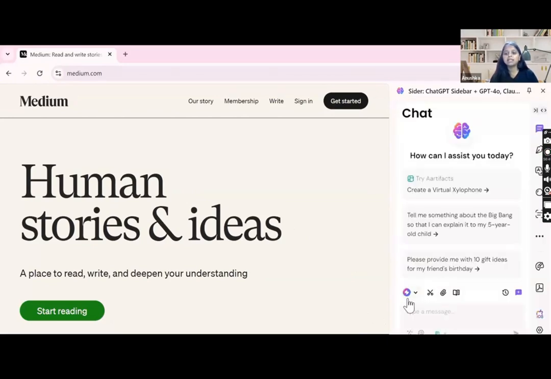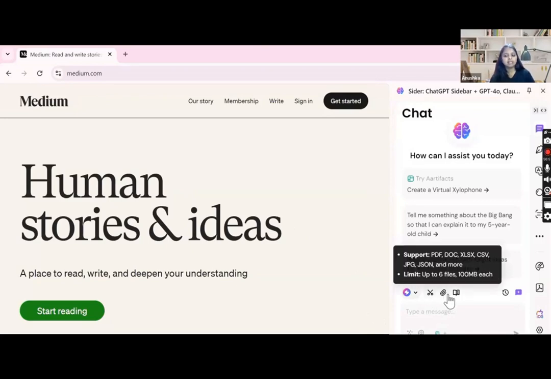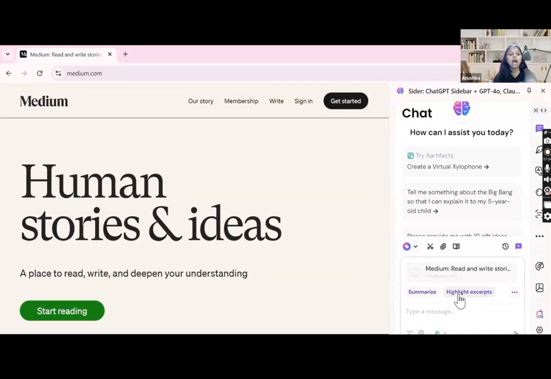Here are some options. You can take a screenshot of this. You can add some files. Or you can also read the page given here. So I'll just click on read this page, and it will show me what the page is about.